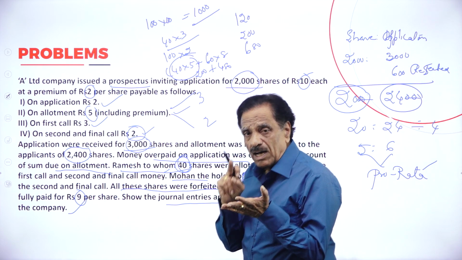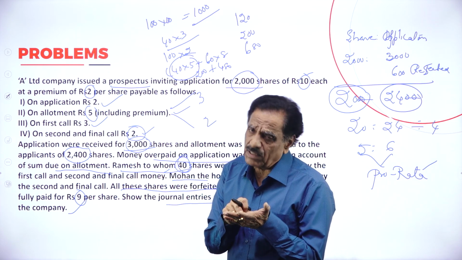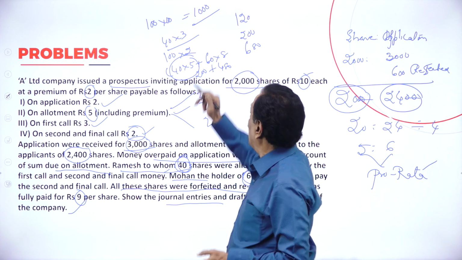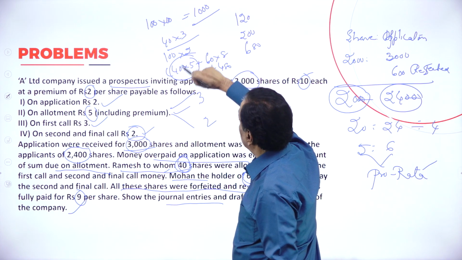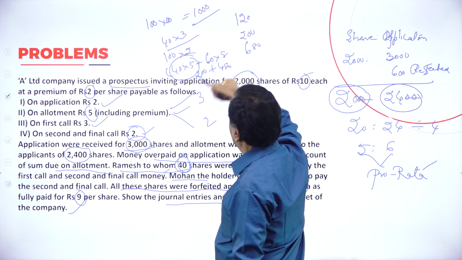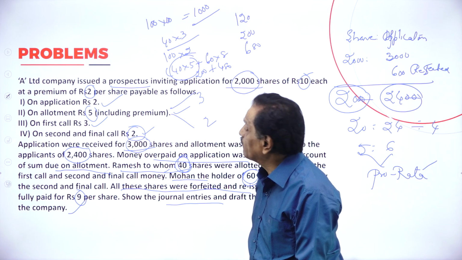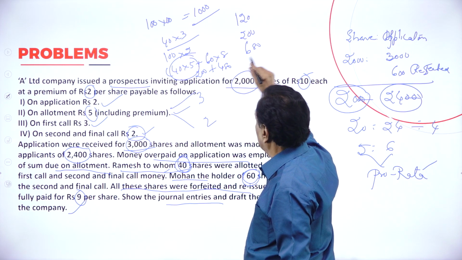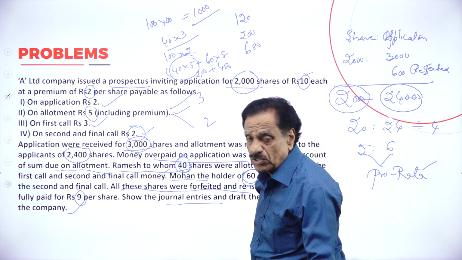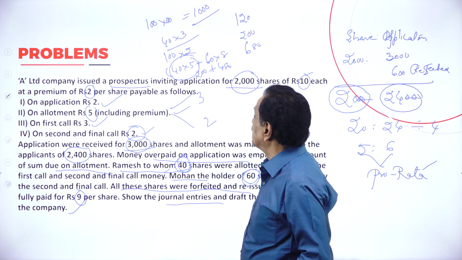The second man paid application, allotment, and first call, and you have to forfeit the shares. Then actually you have to receive 1000. How much could you not receive in the first call? This is 120. How much could you not receive in the final call? Both have been paid, 200. How much already paid? You are going to see that. So 40 into 5, 60 into 8.